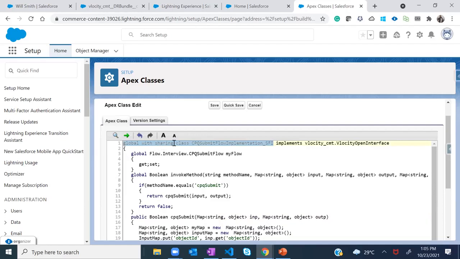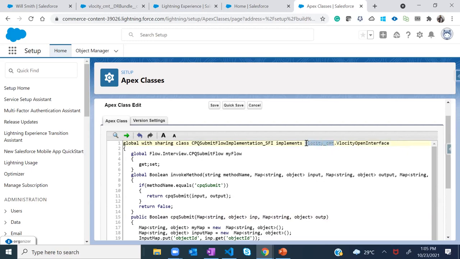Global or public or private, whatever, right? We are mentioning the class name, and then basically we are going into the rest of the stuff, right? Method and all those logic process. But here you have to use an additional part: implement velocity underscore CMT underscore velocity open interface. This was the one which I was talking about, right? That would allow you to interact your OmniScript with the Apex class.